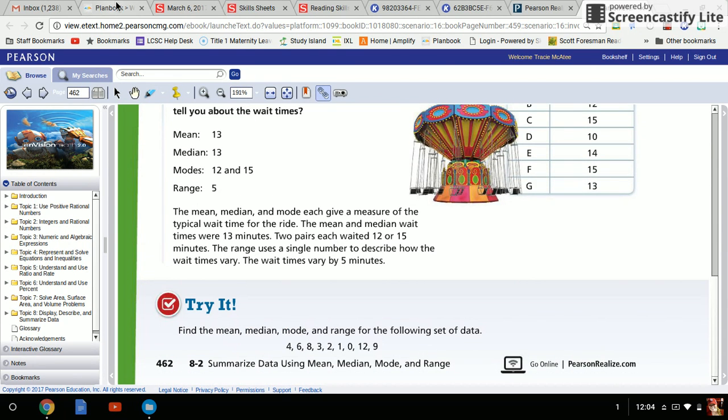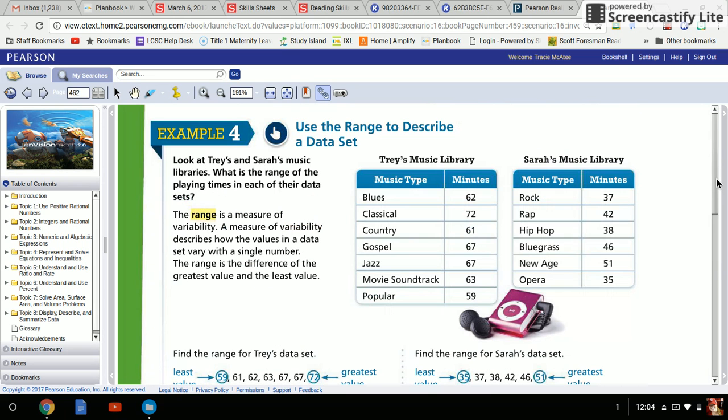Okay, I hope you learned what mean, median, mode, and range are when looking at a data set. We aren't going to do example 5. I think that this video was probably long enough for you guys.